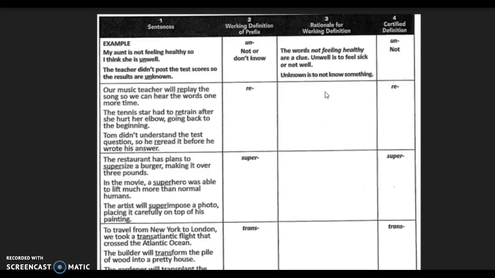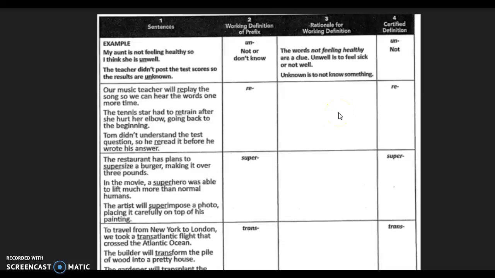Sentence number 2. The tennis star had to retrain after she hurt her elbow, going back to the beginning. Think about it. What did the tennis star have to do? What do you think retrain means? Write it over here.